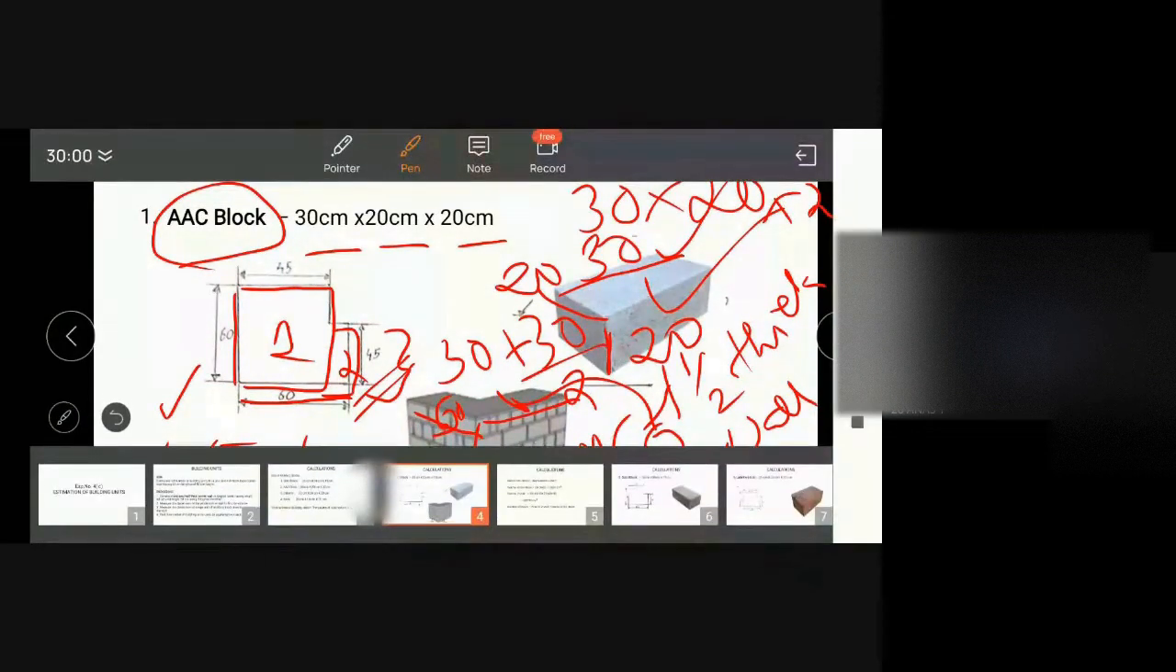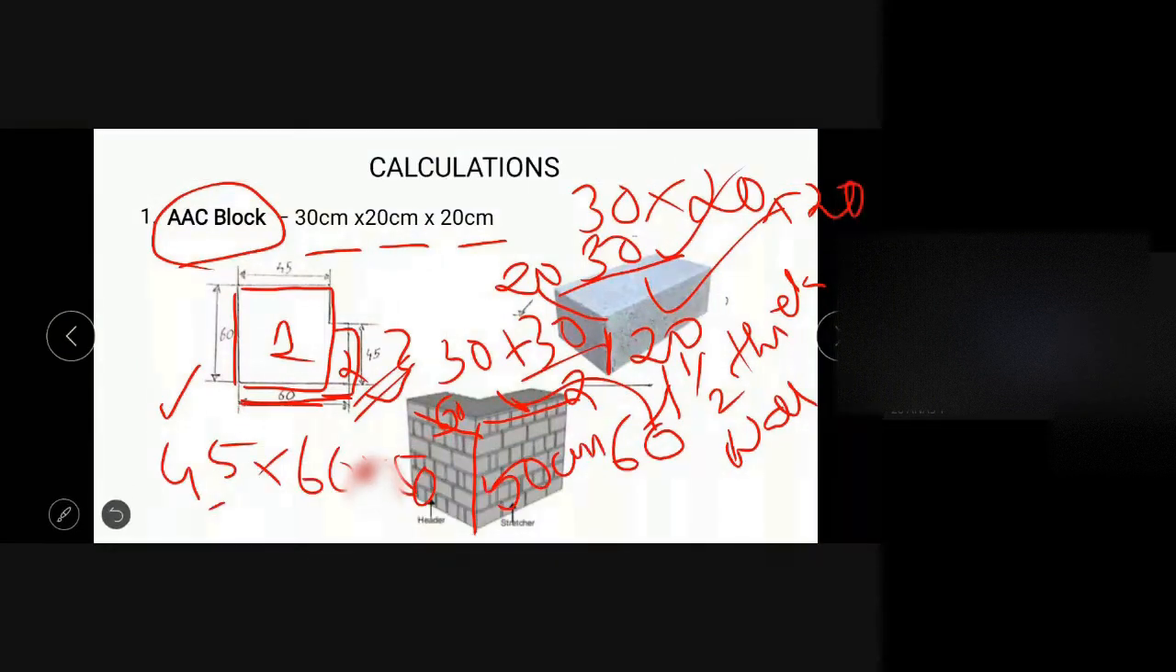Then the second part: the total length is 60, so the rest of the dimension will be 60 minus 45, which is 15. So 15 into the thickness, which is 45, into 50. This will be the volume of the second part. Adding that, we will get the total volume of the wall.